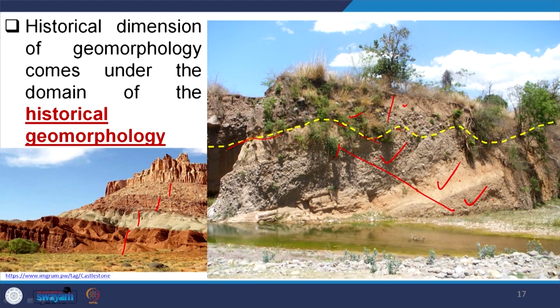Now the question arises: if a fluvial process was involved in the formation of this system from here to here, then at this geological time, why were the fluvial processes not there, because this area was beyond or above the depositional level? So, two cases arise: either the area was above the depositional level, or the depositional system was not existing there.